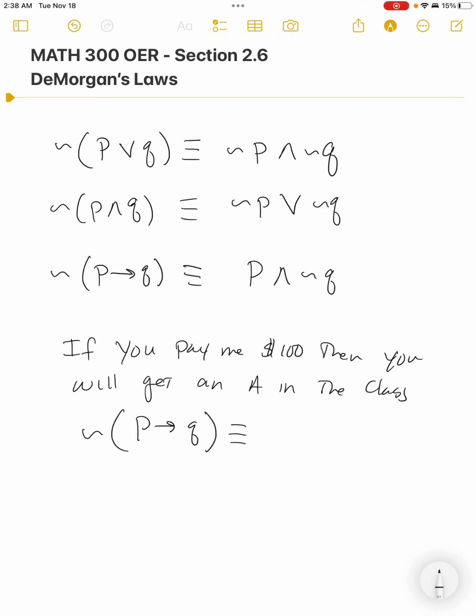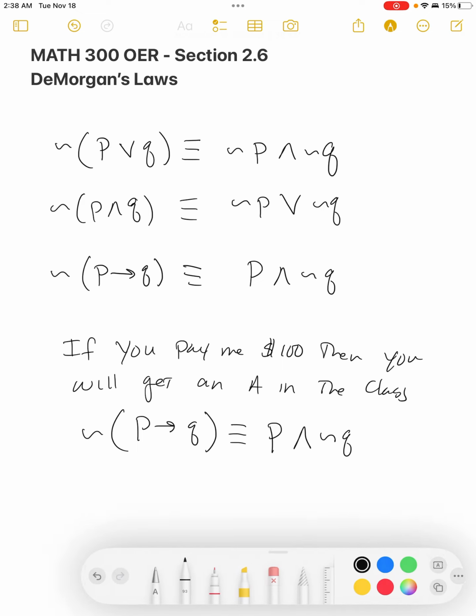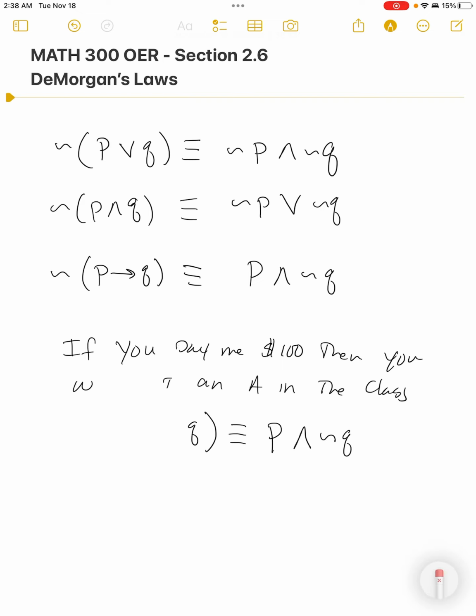So for that not to be true, what would have to happen? For my promise to be false, what would have to happen is you would have to pay me $100 and I would not give you an A. That is how that thing fails. So it makes a whole lot of sense logically, which is actually where we're at, this logic stuff. But we could also prove it through truth tables as well. But you can see that in order for, if I'm gonna fail at my promise, then what has to happen is you gave me the $100 and I did not give you an A.